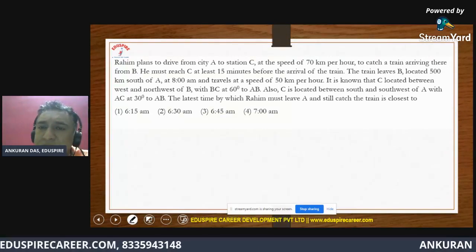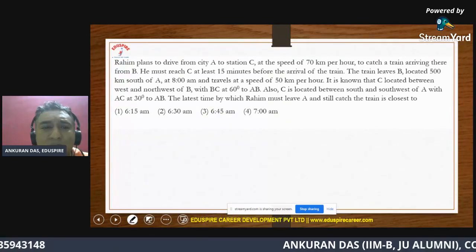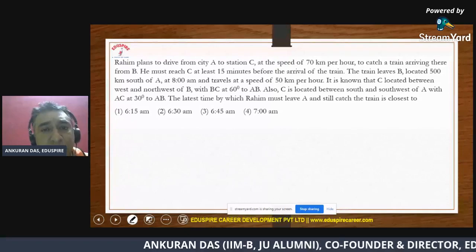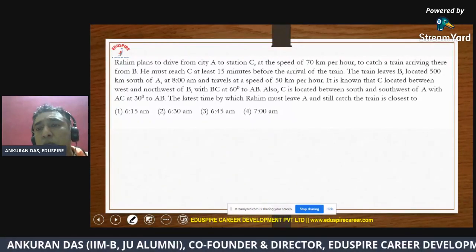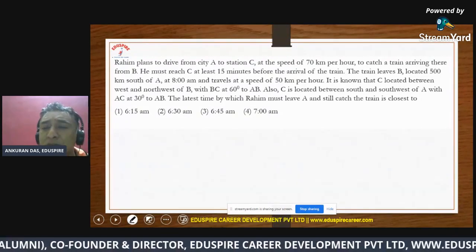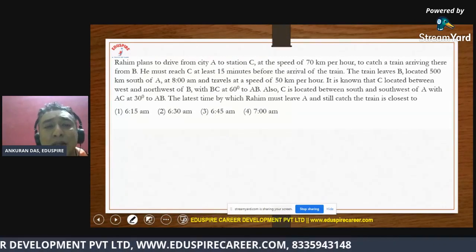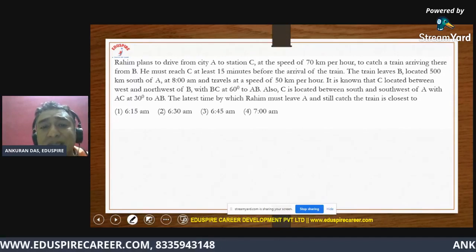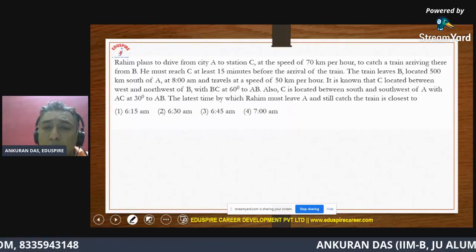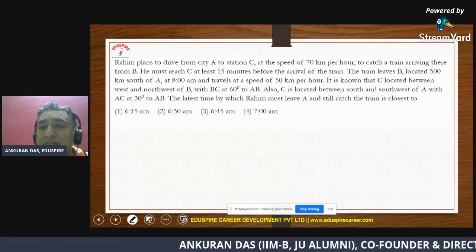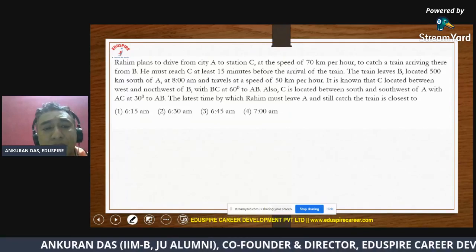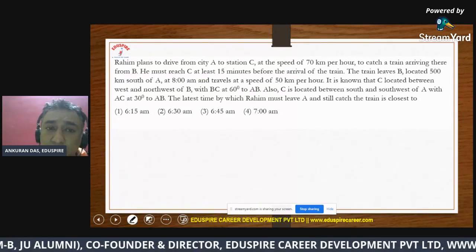All right. So they have said it is known that C is located between west and northwest of B. So it also includes a little bit of the concept of direction sense and geometry, if you see, because they have also mentioned angle, where they have said BC at 60 degrees to AB. Also, C is located between south and southeast of A, with AC at 30 degrees to AB.